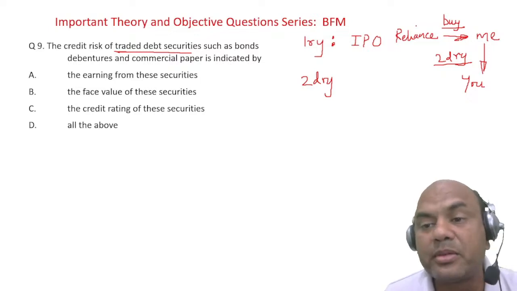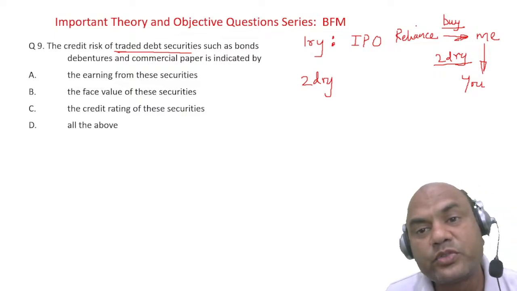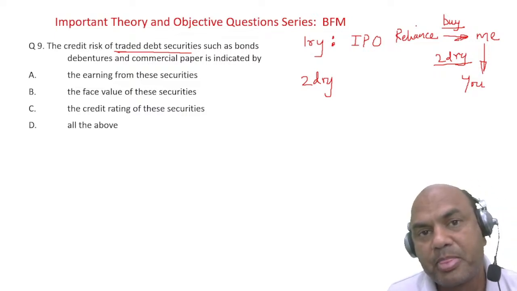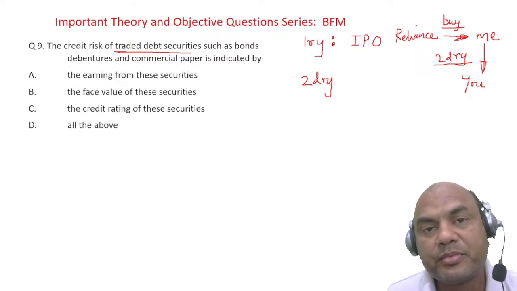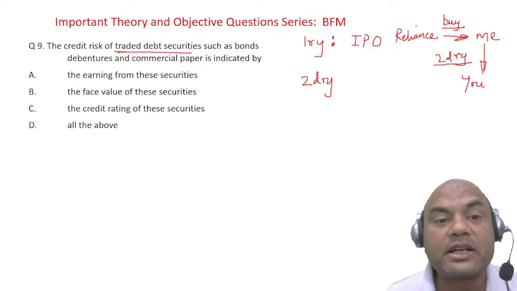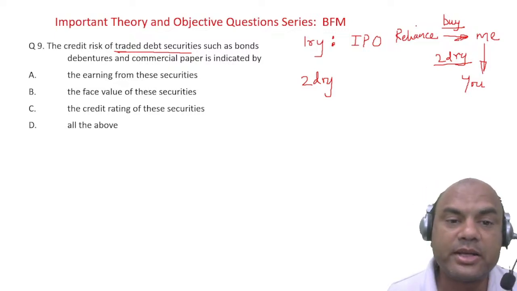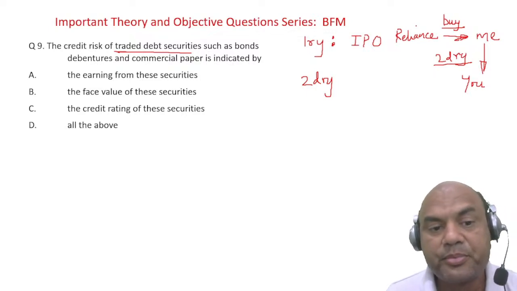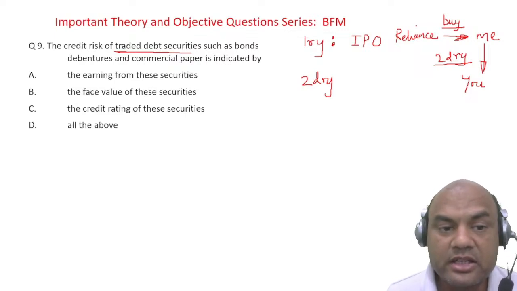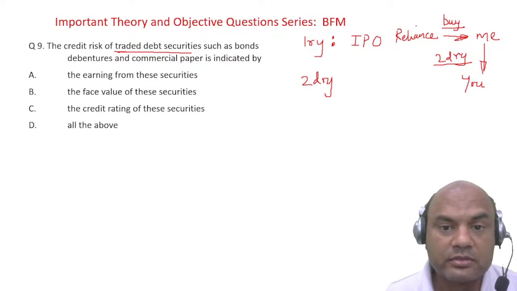Anything which is tradable means if you are ready to buy the bonds from me, only then it makes sense for me to buy in IPO. If the bonds are not being purchased by anyone other than me, then will I be able to sell them to others? Will I be able to earn the profit? That is called as traded debt securities, which are tradable in the market, such as bonds, debentures, commercial papers, is indicated by the earnings from these securities, the face value of these securities, the credit rating of these securities, and all of the above. Think over it.